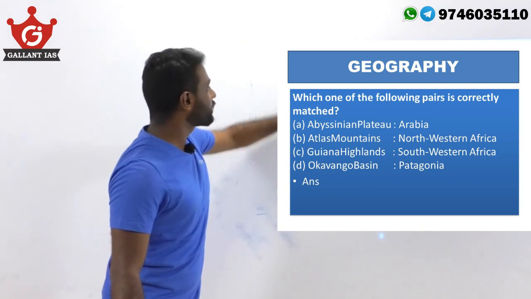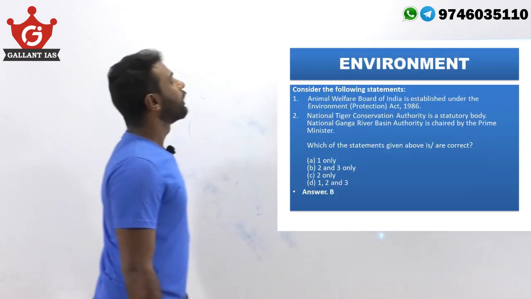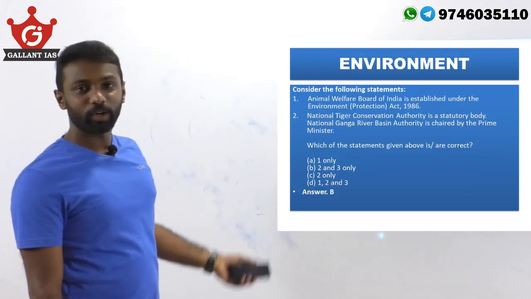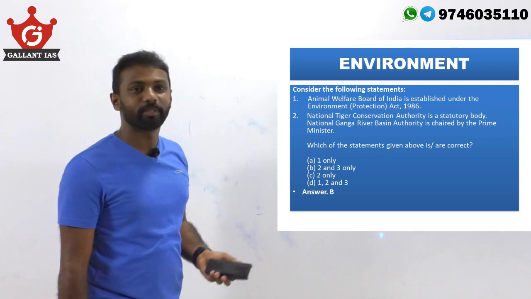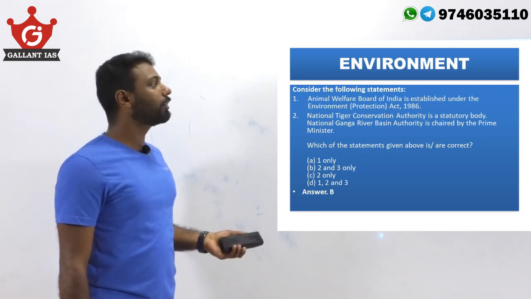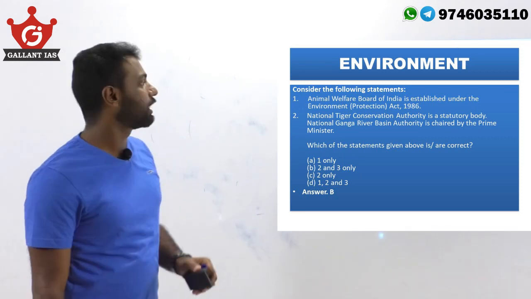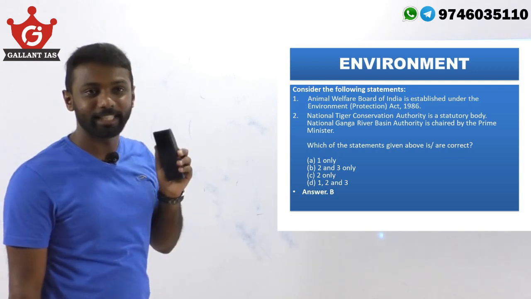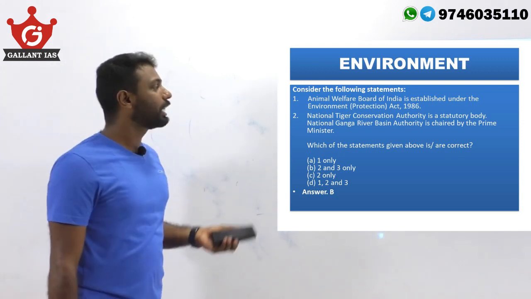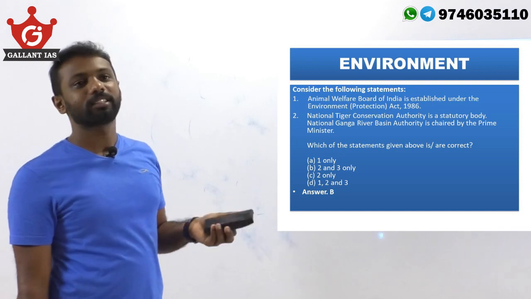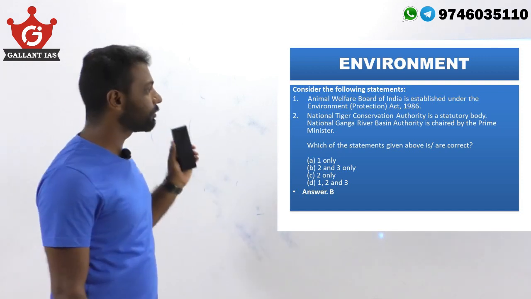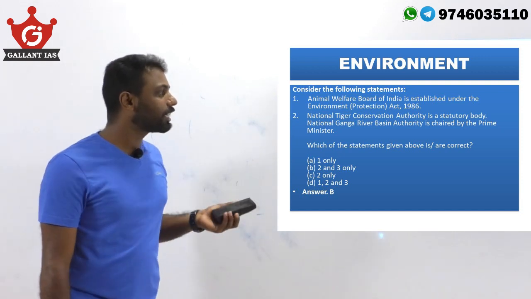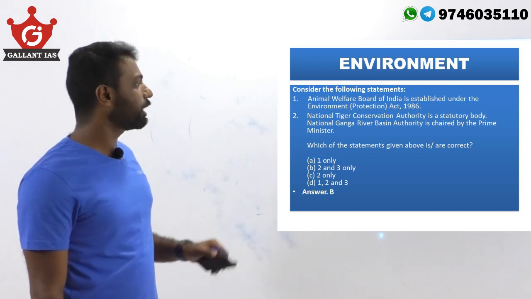Now let's move on to the last question, regarding environment. Let's move to the next question on environment and ecology. Consider the following statements. Statement number 1. Animal Welfare Board of India is established under the Environment Protection Act 1986. Statement 2. National Tiger Conservation Authority is a statutory body. Statement 3. National Ganga River Basin Authority is chaired by the Prime Minister.